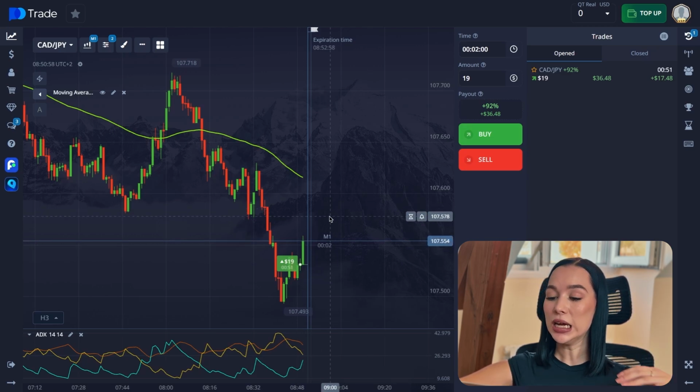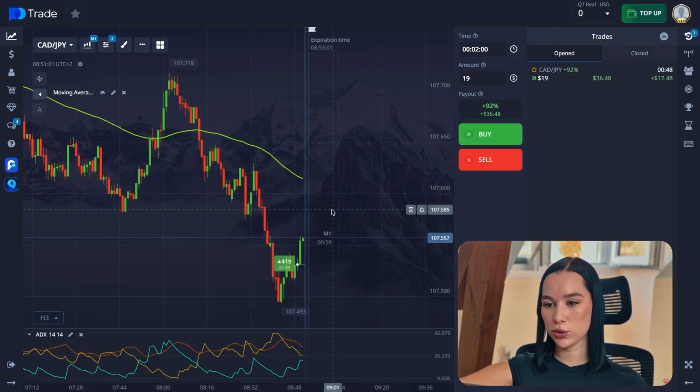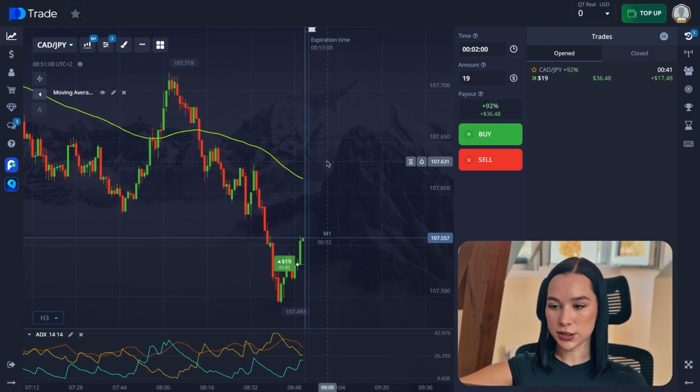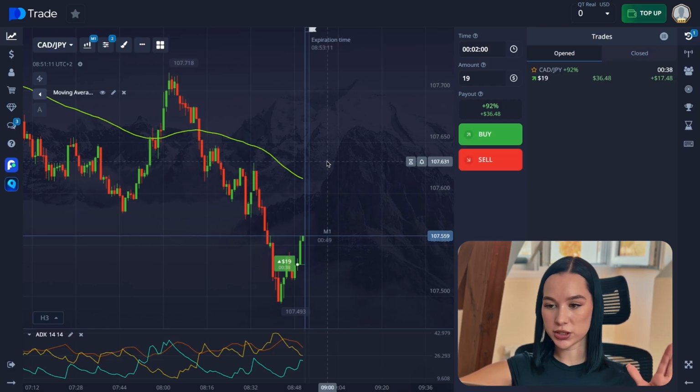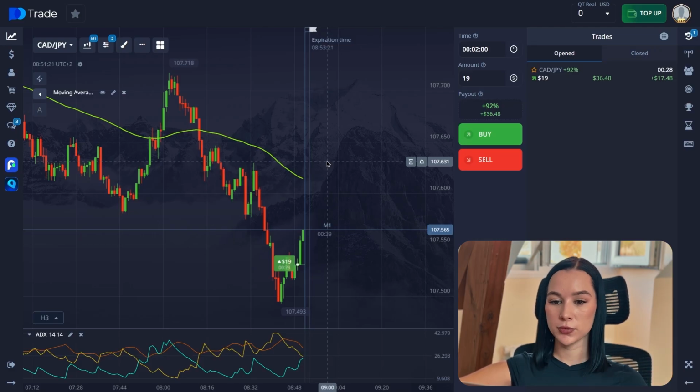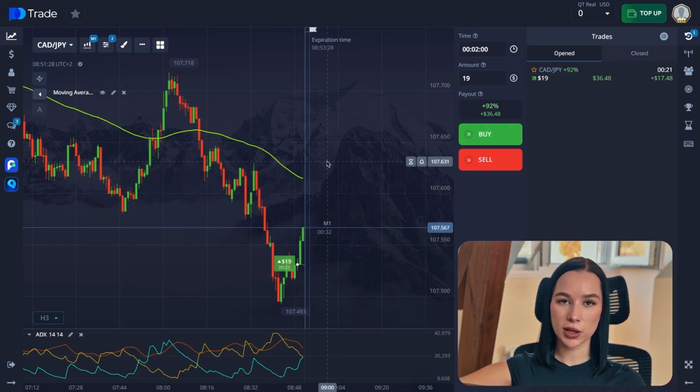Yeah, it's not that easy, but at the same time, it allows you to miss a lot of the false signals, because sometimes, of course, indicators can give you false signals. So you need to check everything: support, resistance levels, candlestick patterns, price action, also the indicators that you use. I also like to use actually two moving averages at the same time, for example, moving average 100 and moving average 20. So when they cross each other, it also gives you a pretty clear signal. But today I decided to do some challenge and use only one.